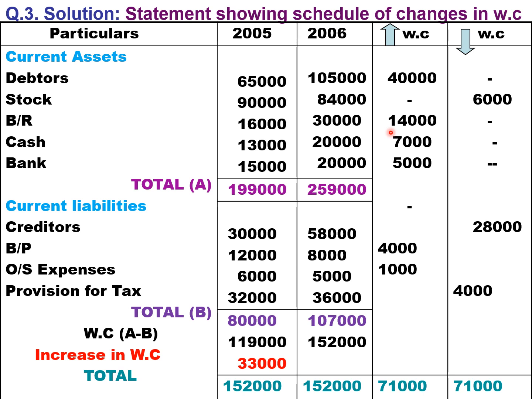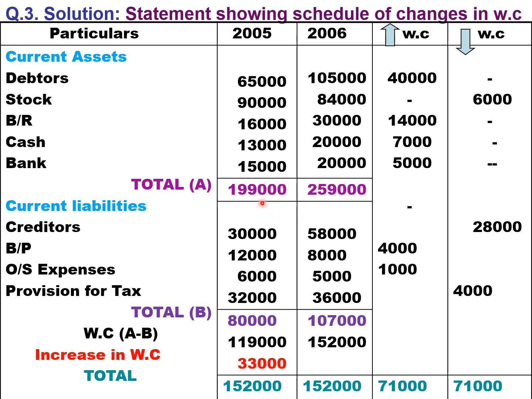Increase in BR will result in increase in working capital. Cash 13,000 and 20,000. Increase in cash of 7,000. Increase in cash will result in increase in working capital. Bank 15,000, 20,000. Increase of 5,000. Increase in bank will result in increase in working capital.